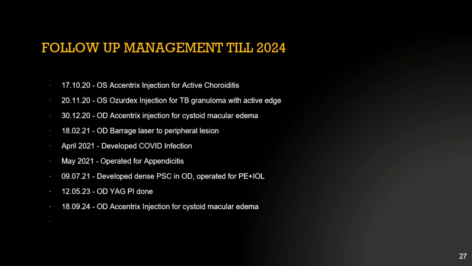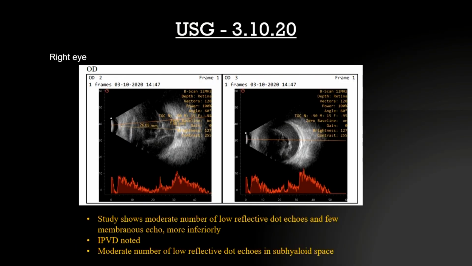What is the picture during the surgery? So during the surgery, anteriorly, superiorly and inferiorly, we had the same kind of lesions which were present in the left eye. That area we did not touch at that time, sir. We only cleared the vitreous hemorrhage, sir. What was the reason for the vitreous hemorrhage? So he actually had PVD-induced hemorrhage. In the beginning he had vitritis. Then later on the PVD which had gotten induced had caused a vitreous hemorrhage.